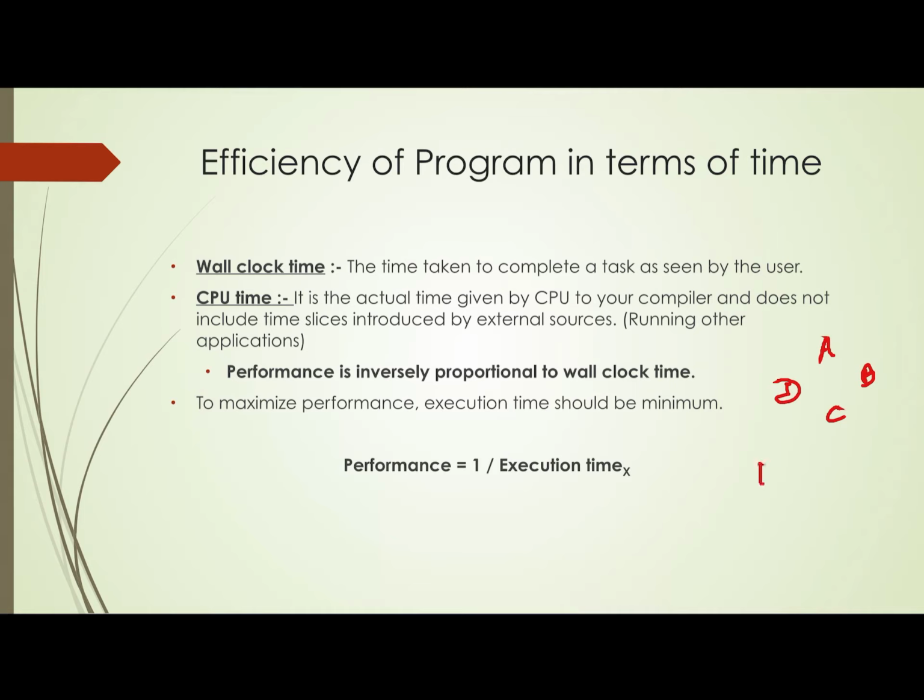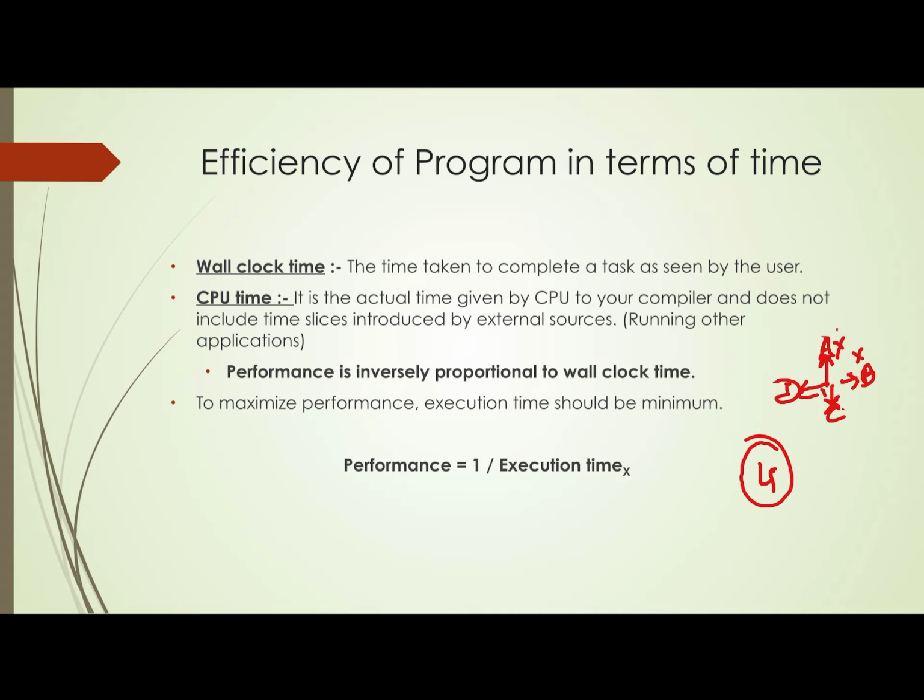And how many programs are there? There are 4 programs. So it will divide its CPU clock time into 4 intervals. 1/4 will be given to process A. When this 1/4 time is going to complete, it switches over to process B. Again, when this 1/4 time is going to complete, it will switch to C. Again, it will switch to D. And the CPU does it continuously until any of the programs is completed.